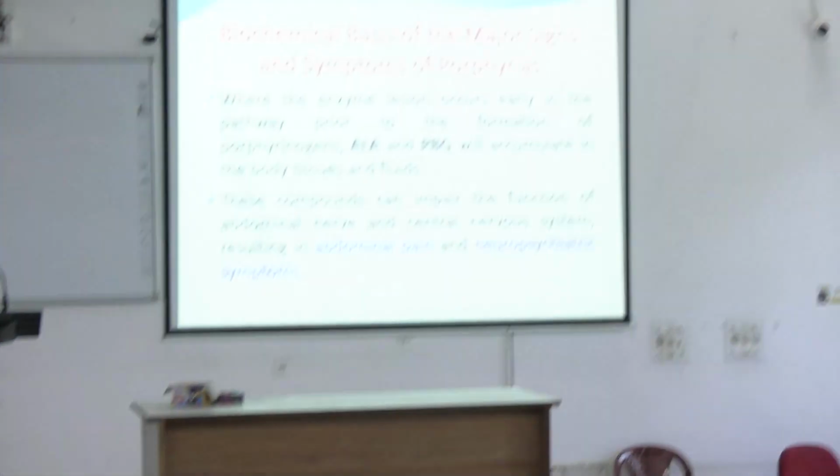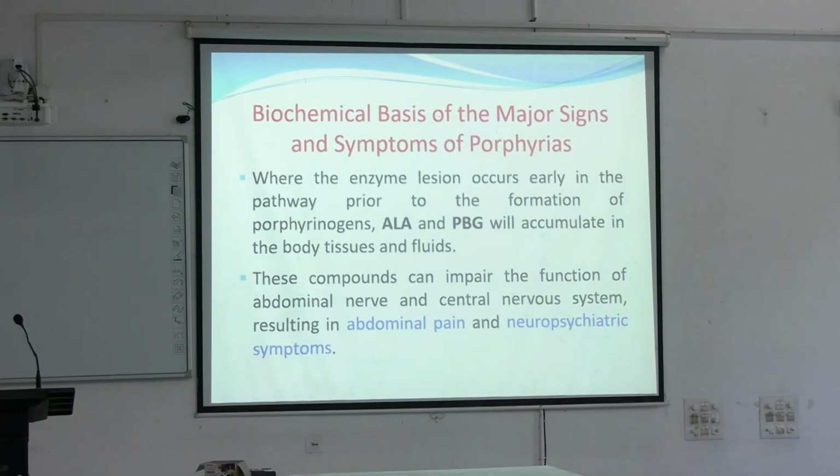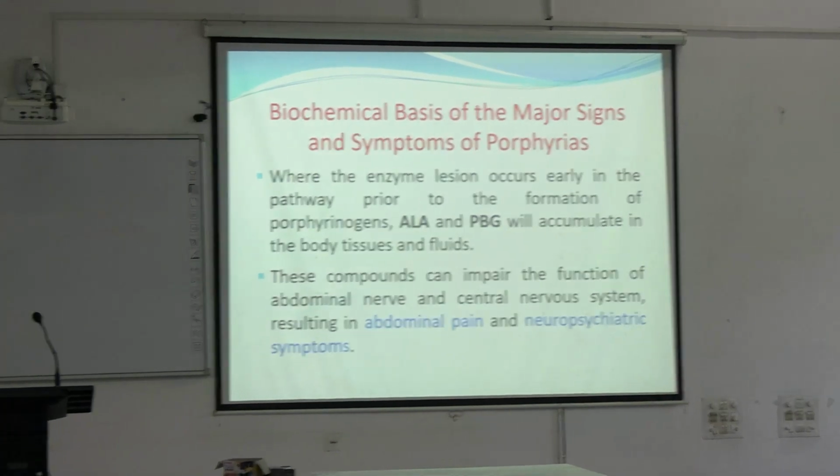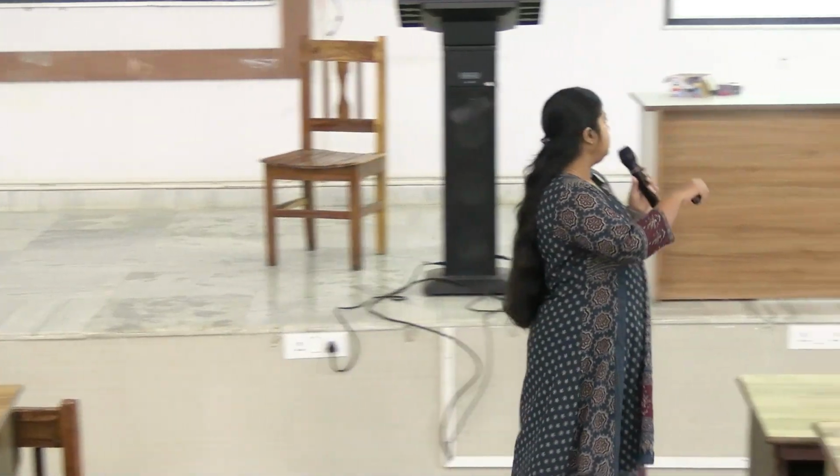Accumulation of ALA and porphobilinogen will lead to abdominal nerve irritation and central nervous system compression. That will lead to abdominal pain and neuropsychiatric or neurological symptoms like seizures, headache, head reeling, all these. Sometimes in acute cases psychiatric symptoms can also be seen. So that is in case of initial enzyme defects.